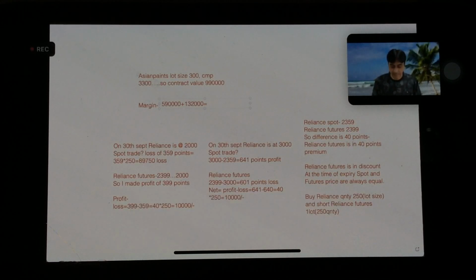So 590 plus 132, around 7,22,000 roughly will be the margin required. On 7,22,000, we are getting 10,000 profit. That comes to over 1%, and that will be absolutely risk-free profit.